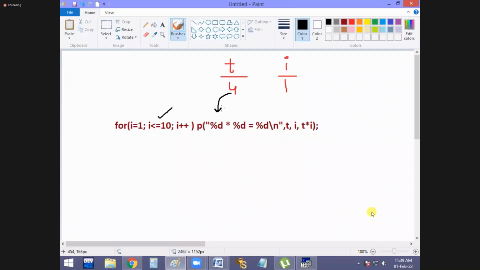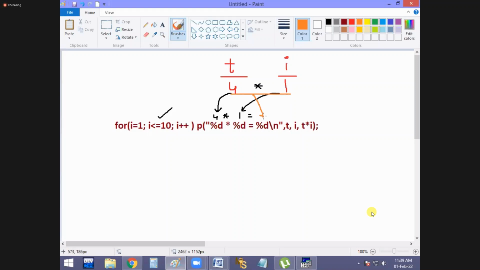The first percentage D is replaced with this one, which means 4. And into is printed as it is. Next, this percentage D is replaced with 1, or not. And equal is printed as it is. Later 4 into 1. Now the total answer is printed here, or not?